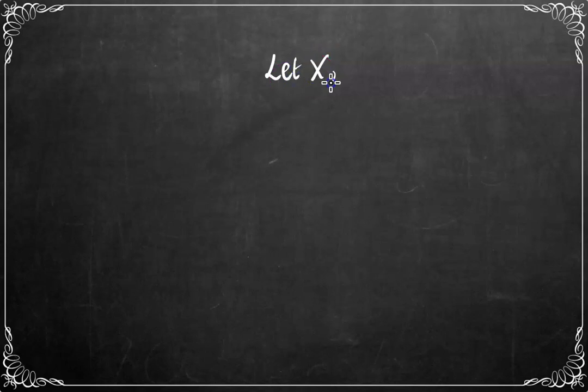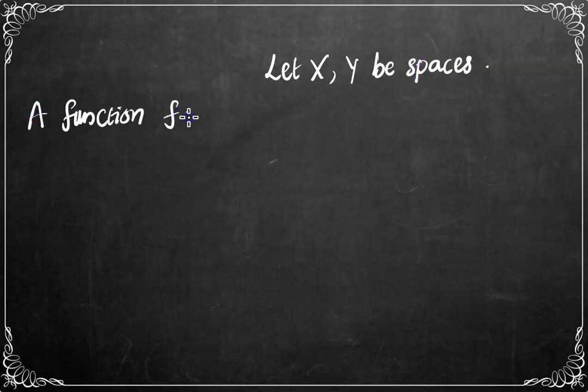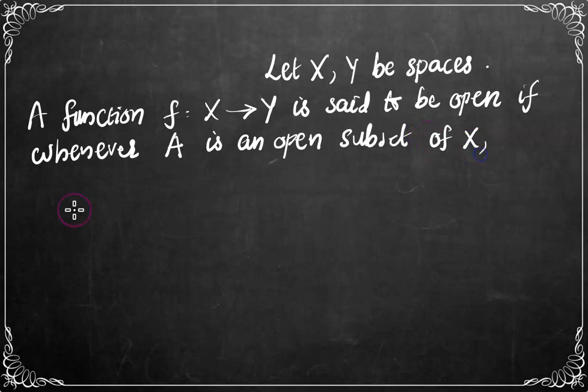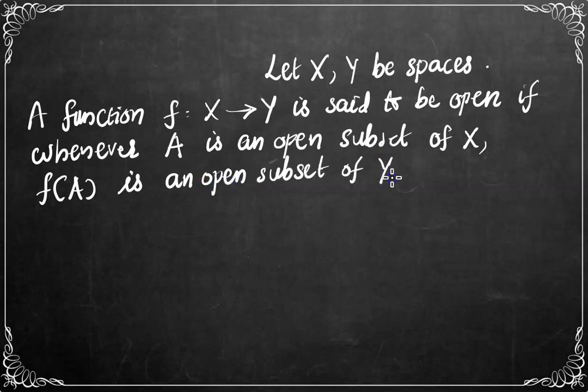Let x and y be spaces. A function f defined from x to y is said to be open if whenever a subset, say capital A, is an open subset of x, its image f of A is an open subset of y. That is, the image of every open set of our domain should be open in the codomain. Then we can say that that function is open.